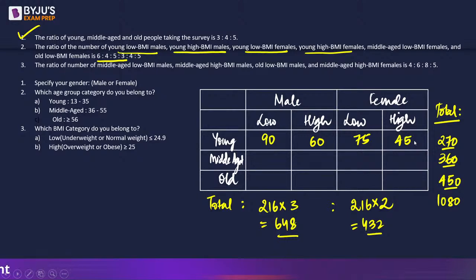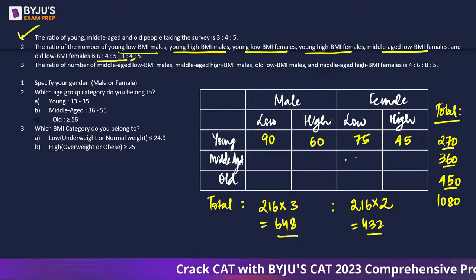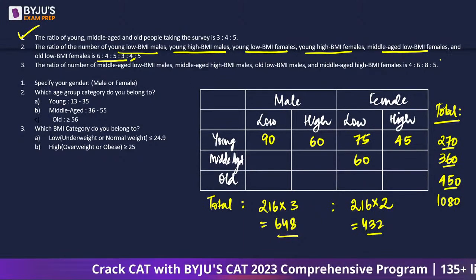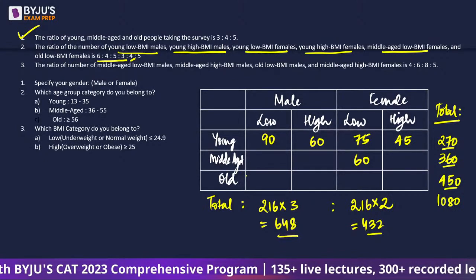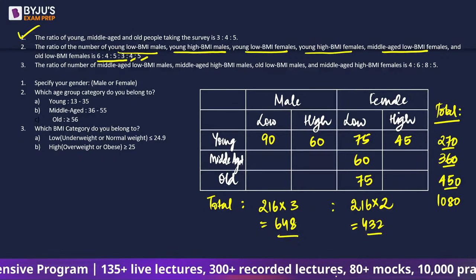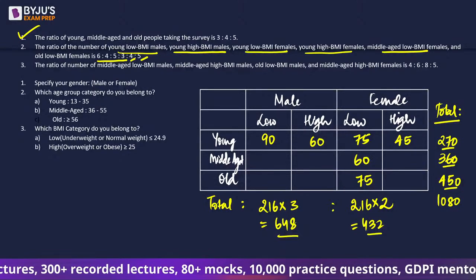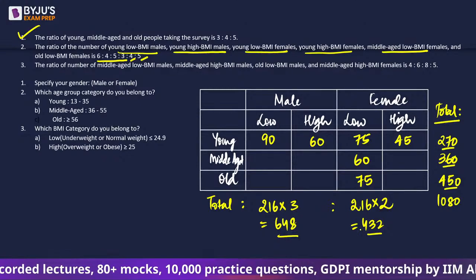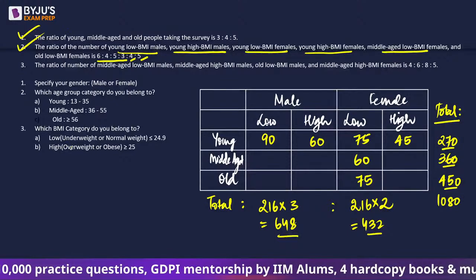Okay, since x is going to be 15, for the next ones, middle-aged low BMI females is going to be 4x, which will result in 60. And old low BMI females is going to be 5x, which is going to be 75. Okay, so this is what we have about females' low BMI as per the three categories. Done with the second statement.